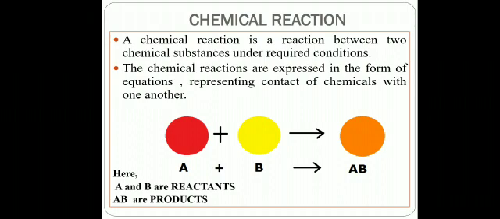But before we start the chemical properties, let me introduce a new term to you, that is chemical reaction. What is a chemical reaction? A chemical reaction is a reaction between two chemical substances under required conditions. Chemical reactions are expressed in the form of equations representing the contact of chemicals with one another. Like here you are seeing that A and B are reacting and they form AB. So A and B are called reactants and AB is called product.